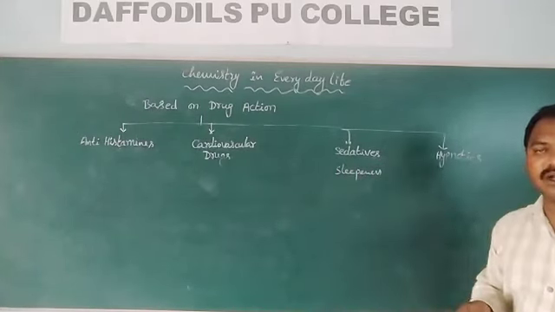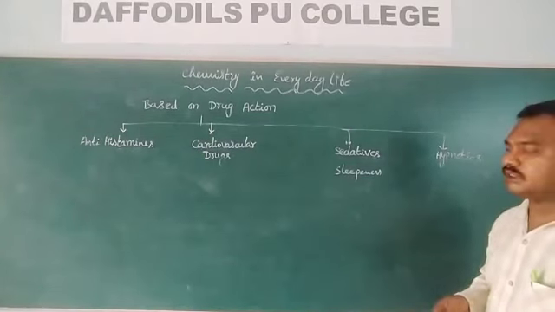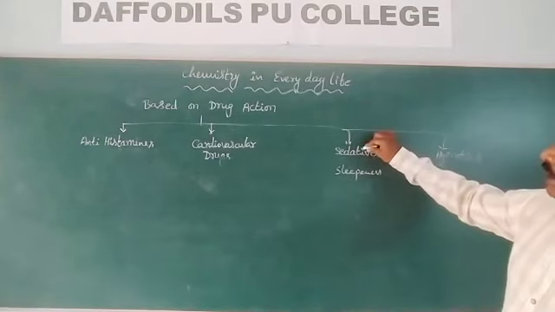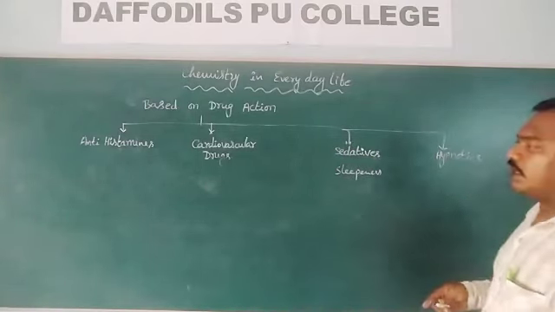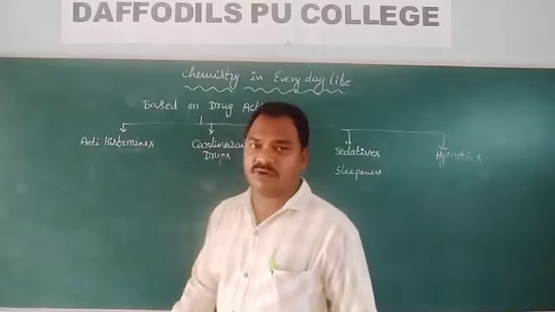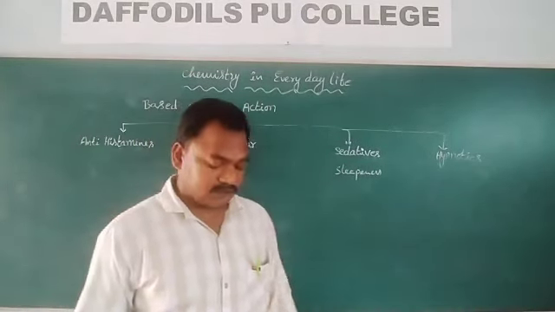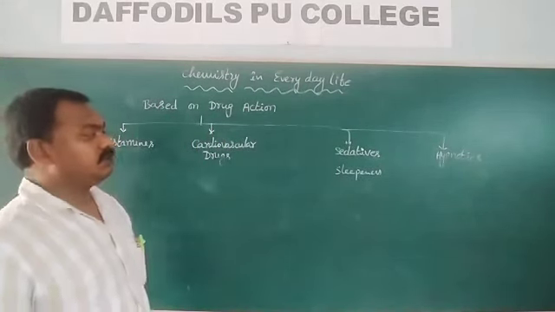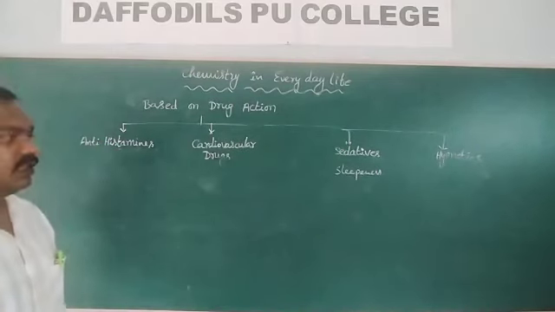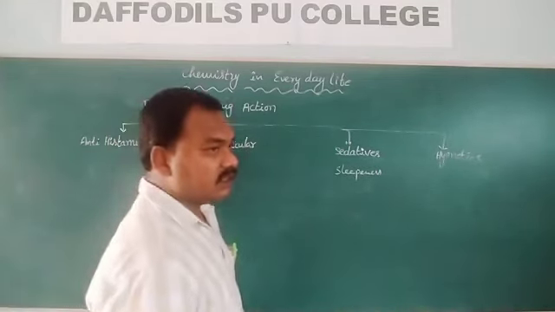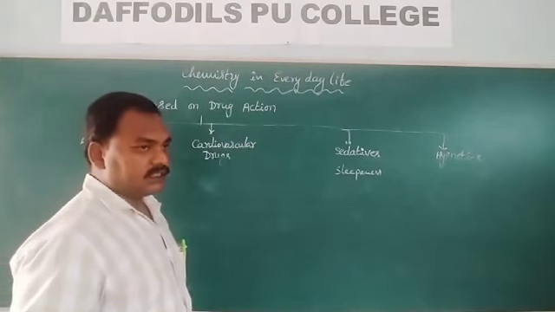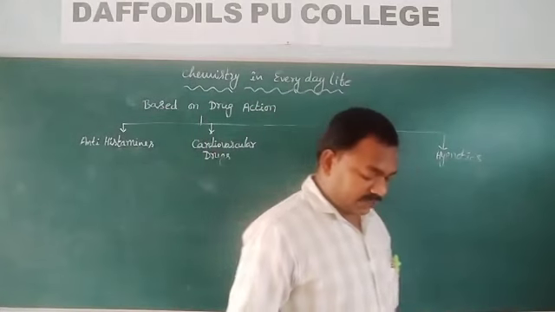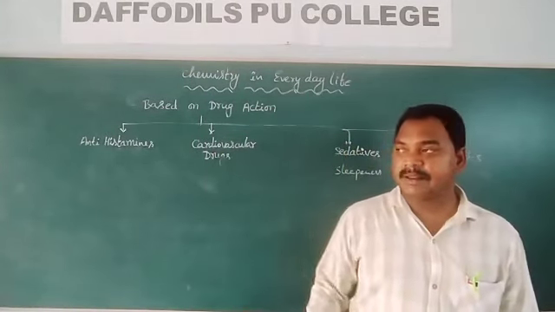Hypnotics are the drugs which are used to reduce the brain activity. So these are the different types of another classification of drugs: antihistamines, cardiovascular drugs, sedatives, and hypnotics. Next one is classification based on chemical structure.